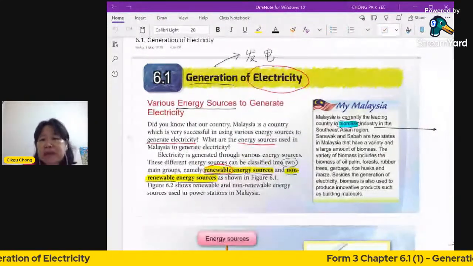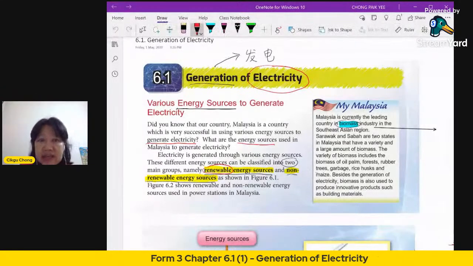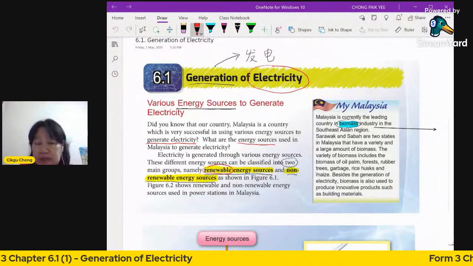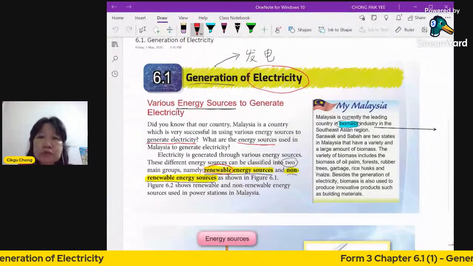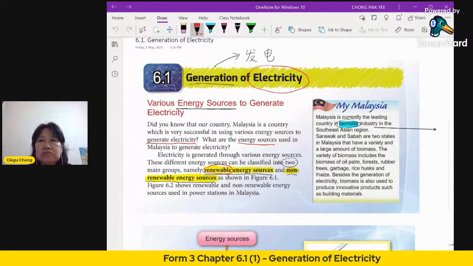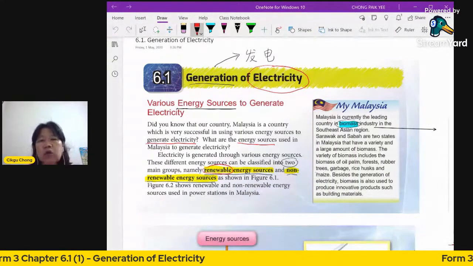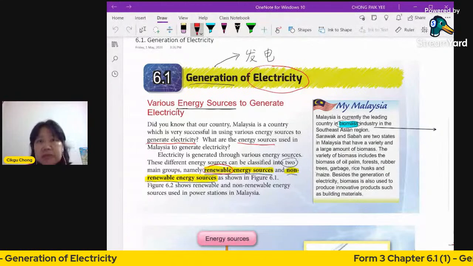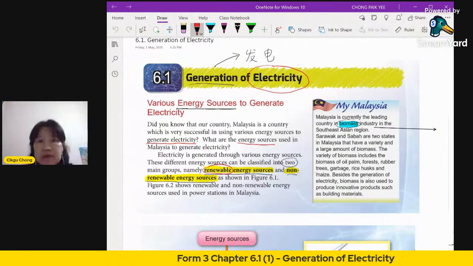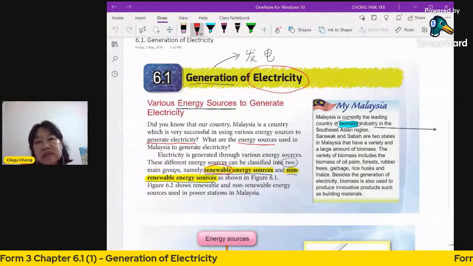There are many various energy sources to create electricity. You've learned earlier that there are two major groups. One is called renewable. Renewable means something that is not finishing. This kind of energy resource is always there. It is renewable because you cannot finish it. For example, the sun. The sun is a renewable energy resource because the sun will always be there.